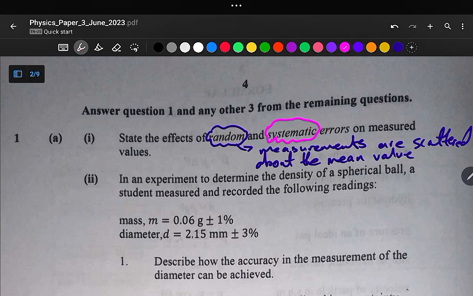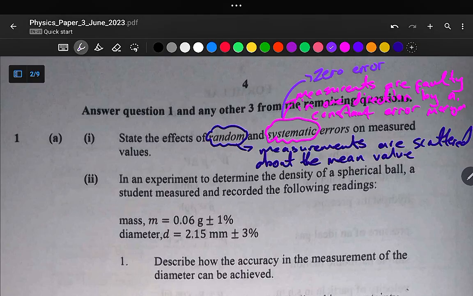And then for systematic error, it is when measurements are fault in one direction by a constant error margin. Okay, so this is the definition of systematic error. It is when measurements are fault in one direction by a constant error margin. So an example for systematic error, we have zero error. So zero error, it is an example of systematic error.